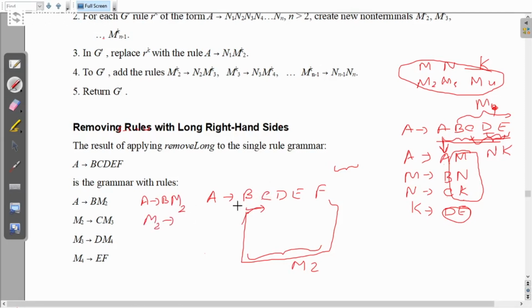M2 will give the next character, that is C, M3. So this will be from here to here, M3. Then M3 will start with the character D, and the remaining will be M4. What is M4? M4 has only 2 characters remaining, so there is no need to assign a new non-terminal symbol for E and F. So M4 will give you EF. This is how you have to break the longer production into smaller ones.